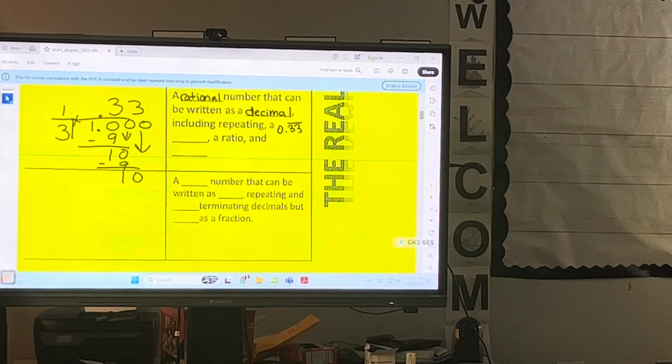Oh, what do you know? I'm back at 10. What do you think is going to happen? Say it again. Say it louder. Over and over and over. That's what we call a repeating decimal.